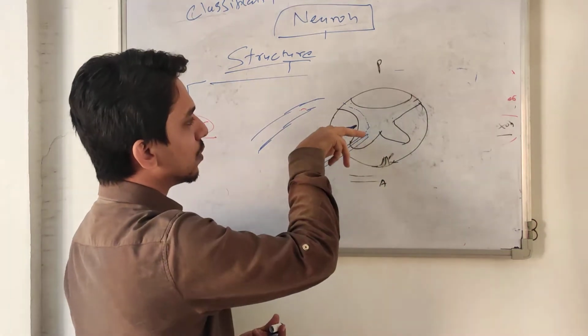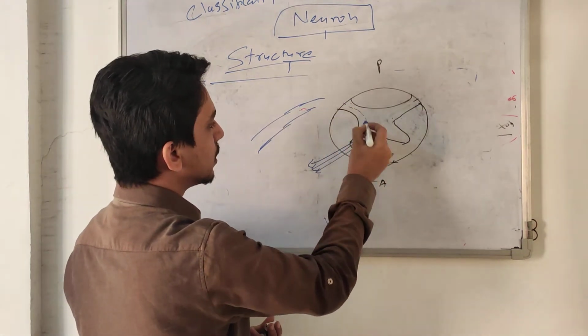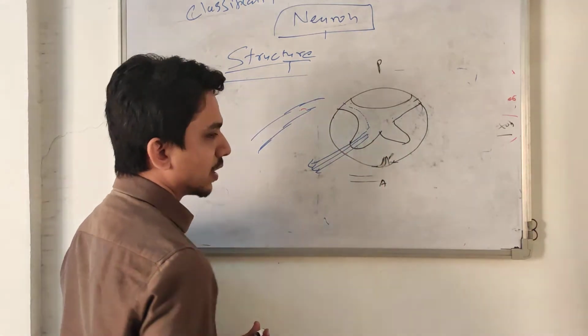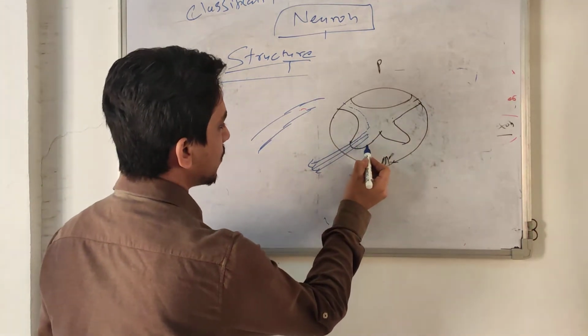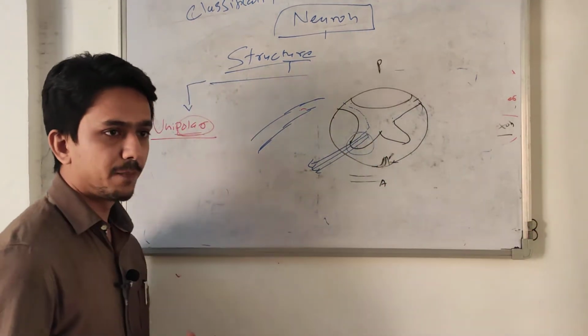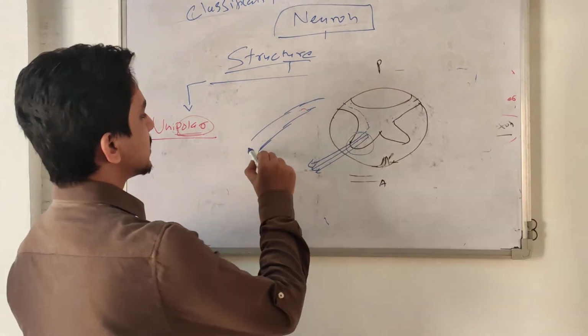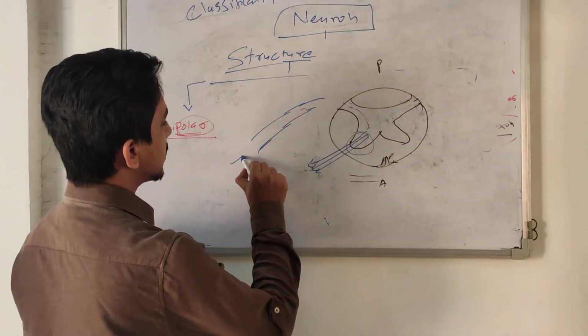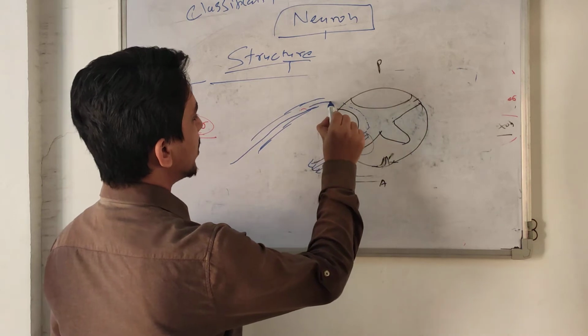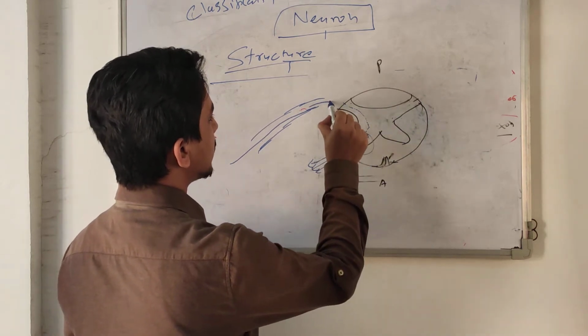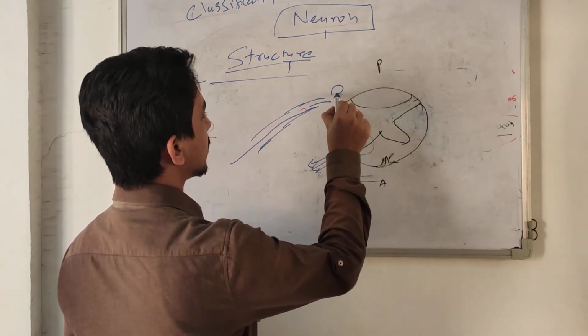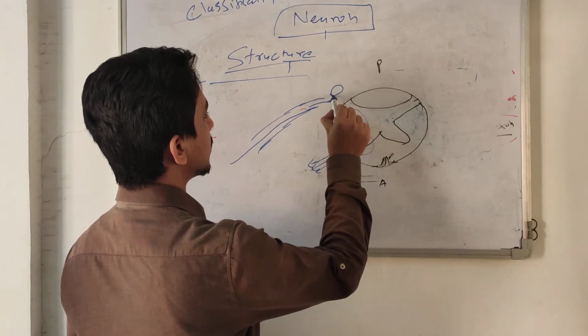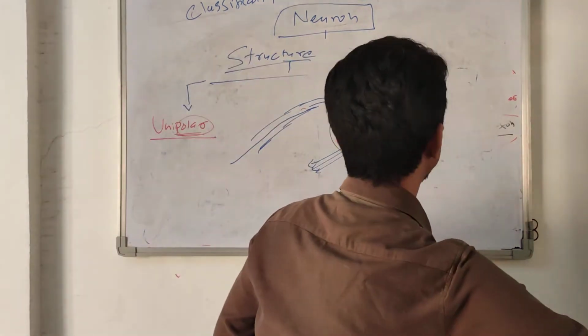They enter into the spinal cord via the dorsal root, and they come out as motor fibers from the ventral root. So these sensory fibers, before they enter the spinal cord, have a cell body here, like this.